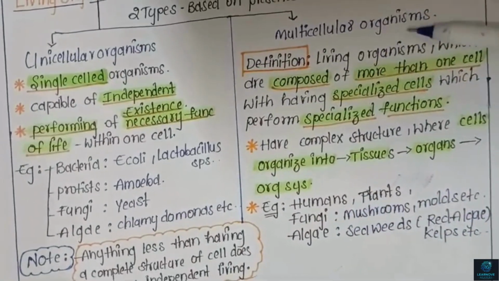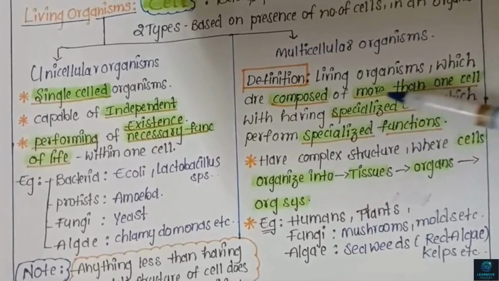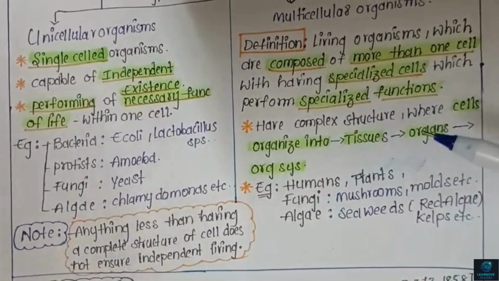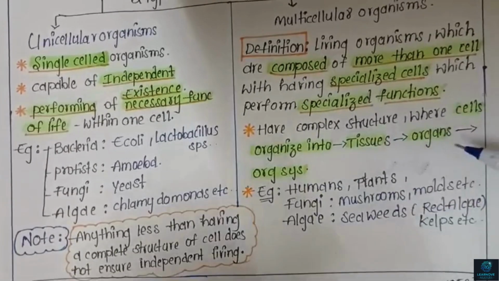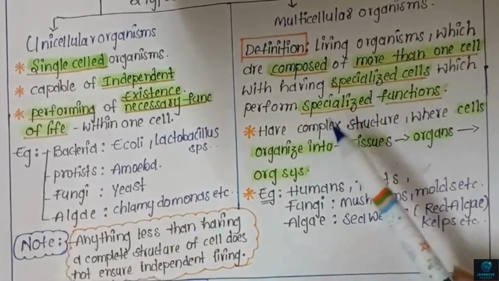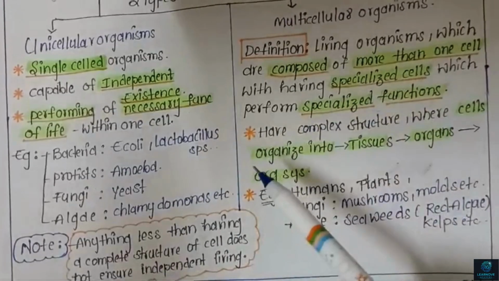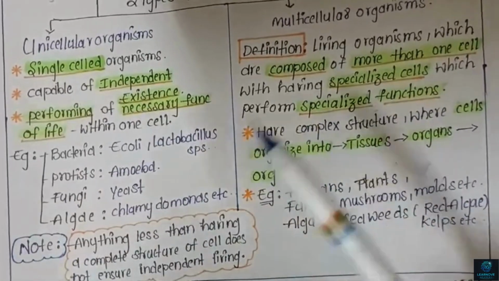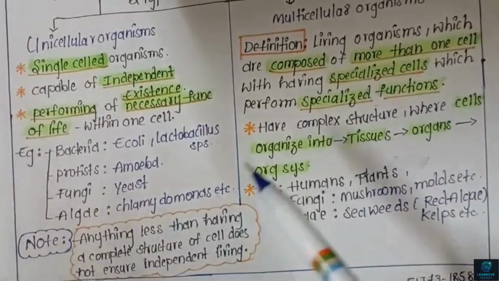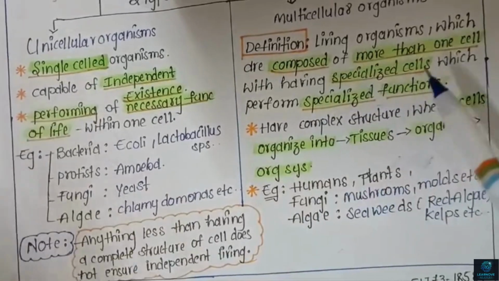Coming to multicellular organisms, they are defined as living organisms which are composed of more than one cell, with specialized cells which perform different specialized functions. These multicellular organisms have a complex structure where cells are organized into tissues, which in turn organize into organs, which in turn organize into organ systems which perform various specialized functions in our body.